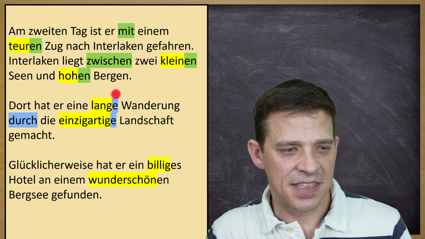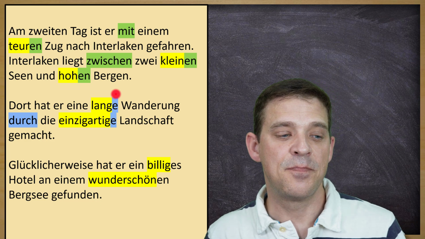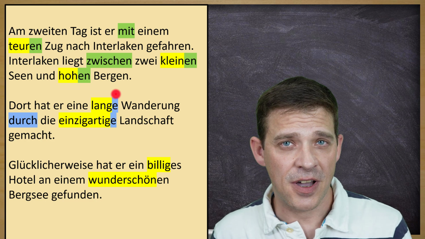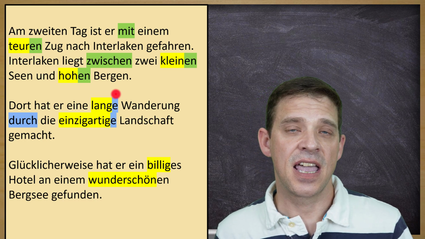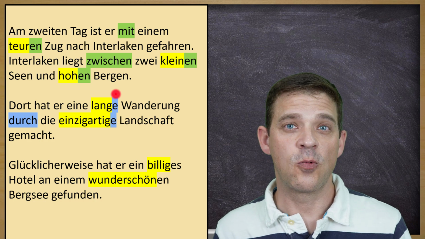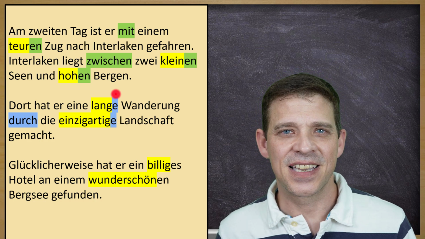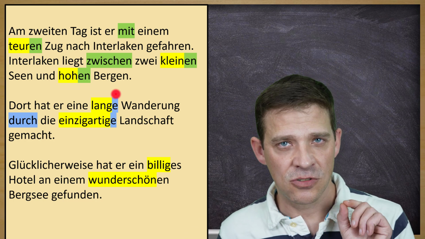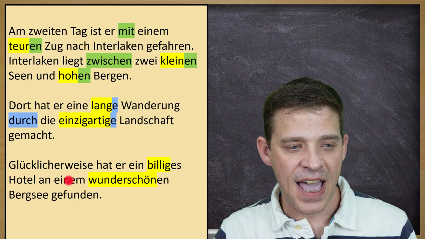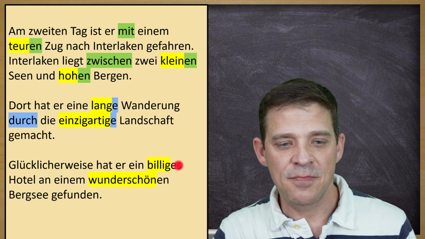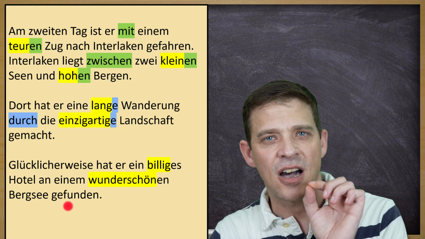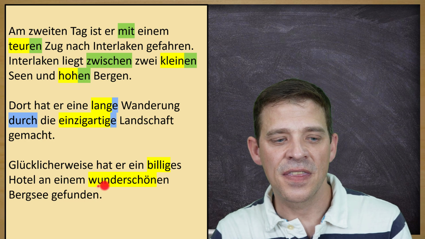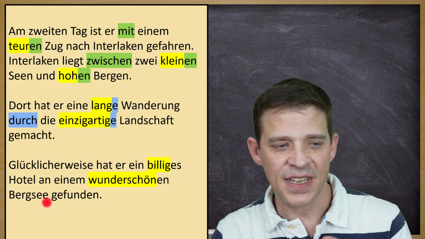The next sentence is, glücklicherweise hat er ein billiges Hotel an einem wunderschönen Bergsee gefunden. Luckily, he found a cheap hotel at a beautiful, very beautiful, wonderful, wunderschön. Bergsee is a mountain lake and gefunden is Partizip von finden. So he found a cheap hotel. Here again we have this direct object, ein billiges Hotel. Was hat er gefunden? Er hat ein Hotel gefunden. He found a hotel. And then again we have a part of the sentence, an einem wunderschönen Bergsee. This is a separate part.